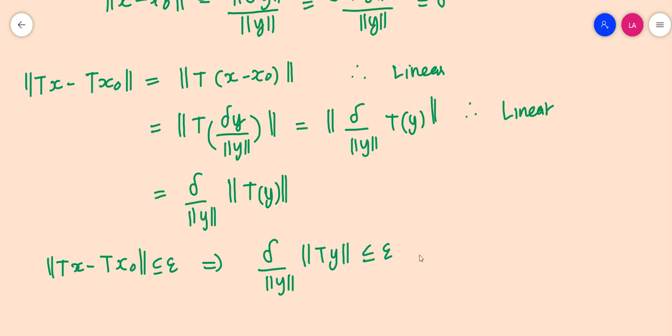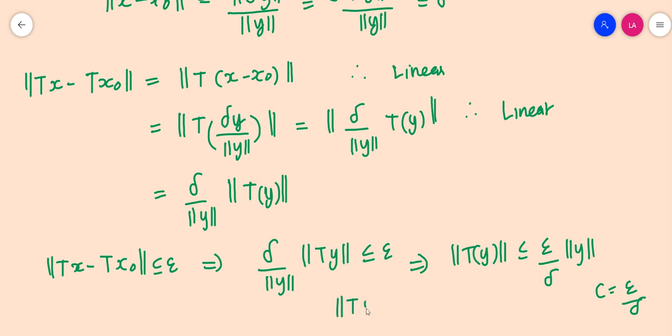Now move this onto the right hand side. So we get this implies norm Ty is less than or equal to epsilon by delta into norm y. So this means that norm of Ty is less than or equal to some constant c, where c is equal to epsilon by delta. So norm of Ty is less than or equal to c into norm y, which means that our operator T is bounded.